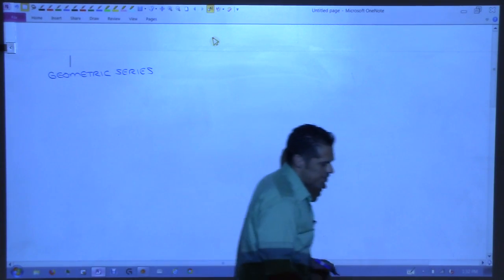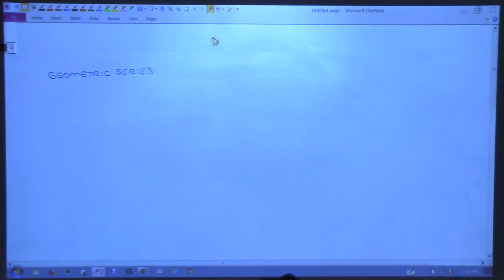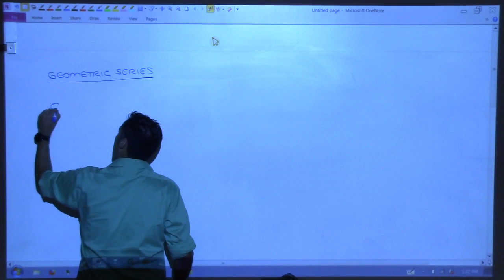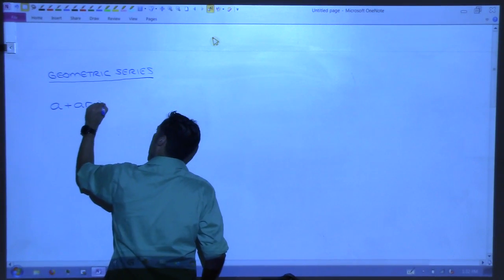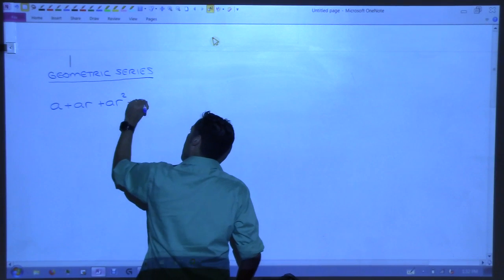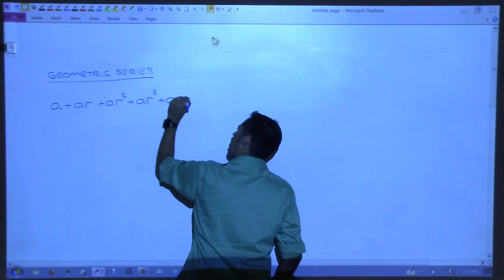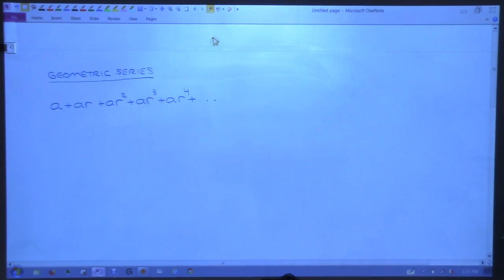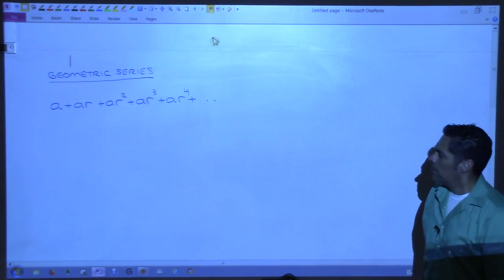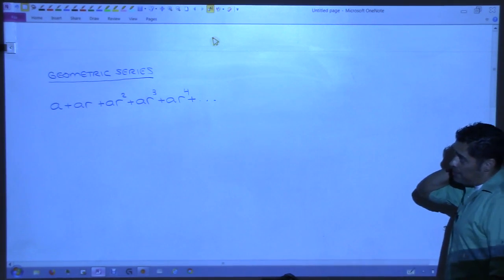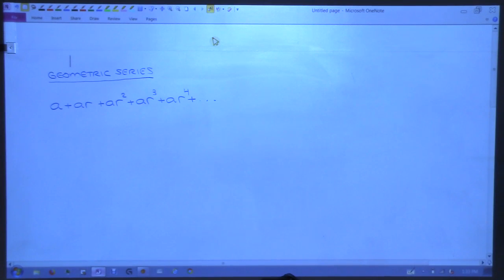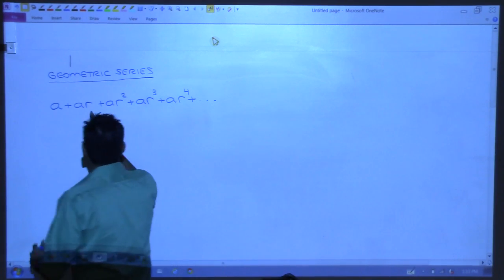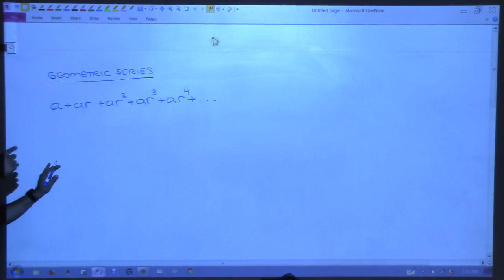Okay, here's what a geometric series looks like. A geometric series looks like this: a plus ar plus ar squared plus ar cubed plus ar to the 4th plus ... forever. So what do all these terms of the series have in common? They all have an a, right? So there's some constant in all of them. And then everything else in the series is some power of some number, right?